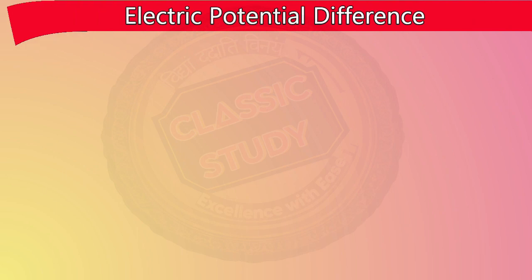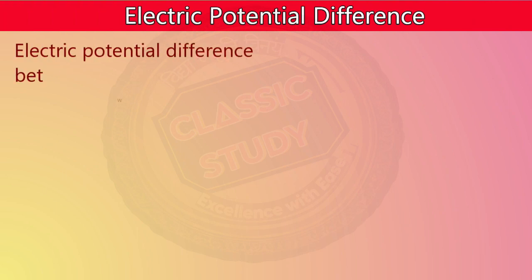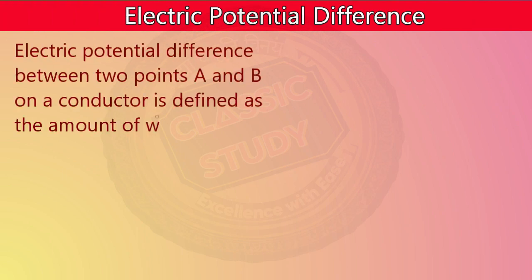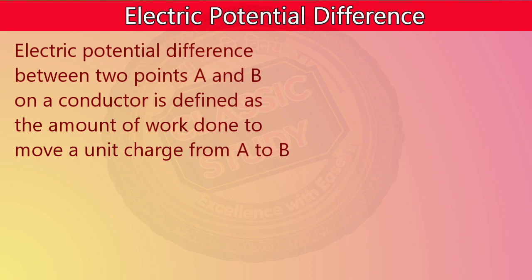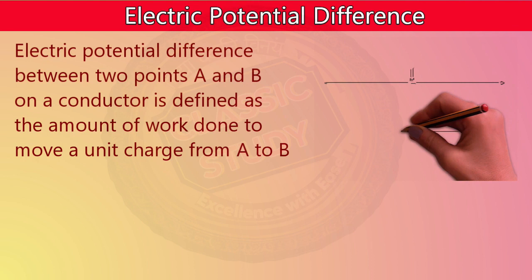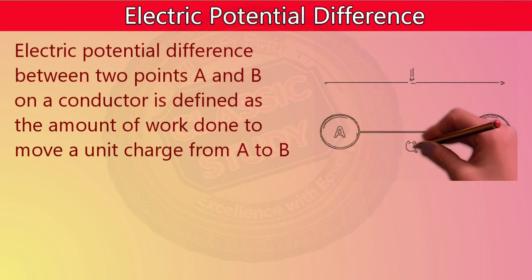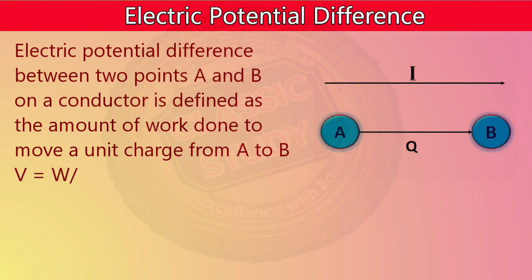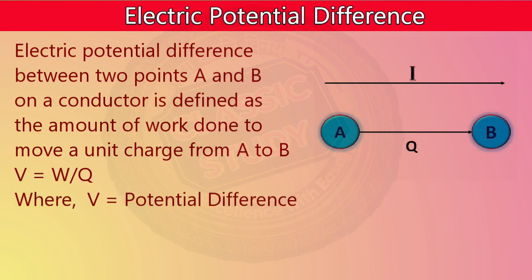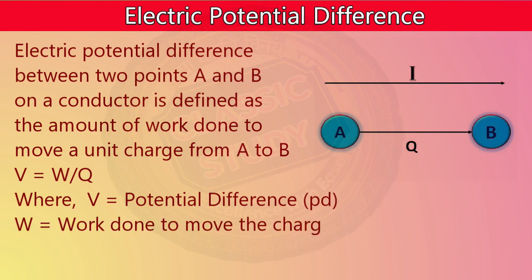Electric potential difference. The electric potential difference between two given points A and B on a conductor is defined as the amount of work done to move a unit charge from A to B. We can mathematically express this as V = W/Q, where V is the potential difference, also represented as PD, W is the work done in moving the charge, and Q is the charge itself.